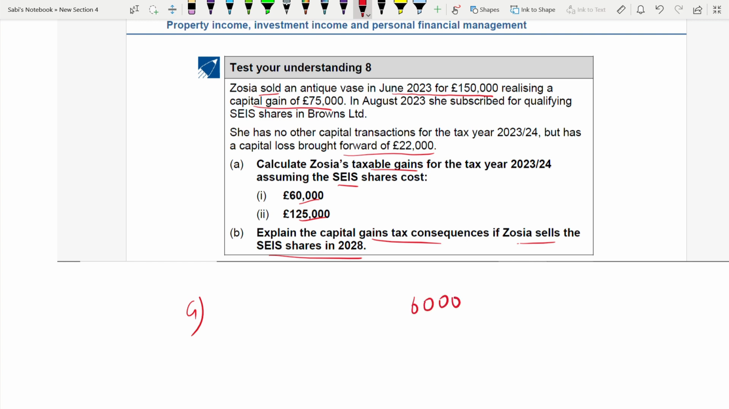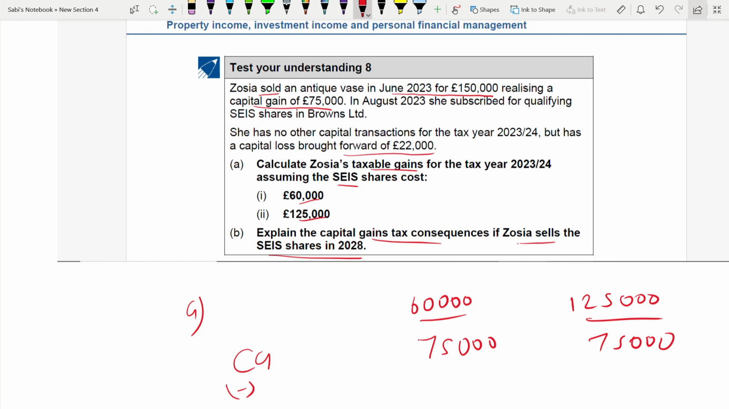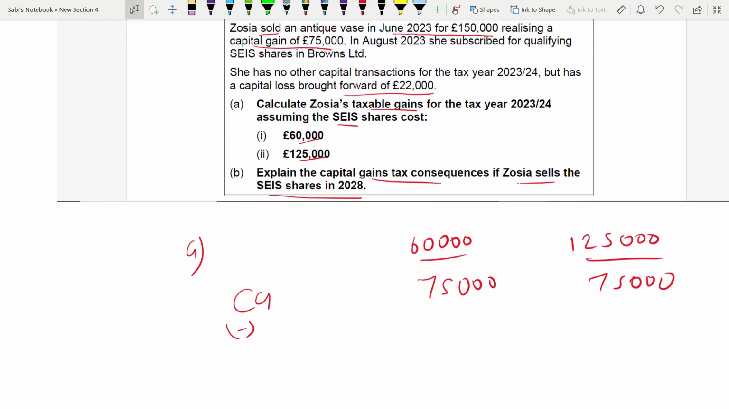60,000 and 125,000. Capital gain 75,000 under both. This is the SEIS shares cost. Now, less the SEIS reinvestment relief. There is a working to it.